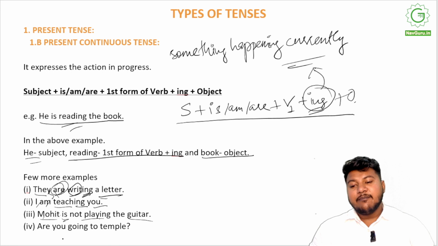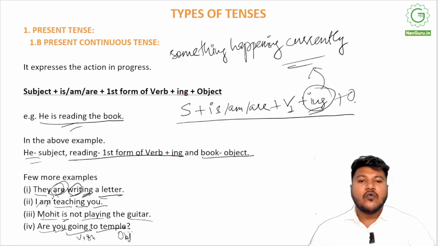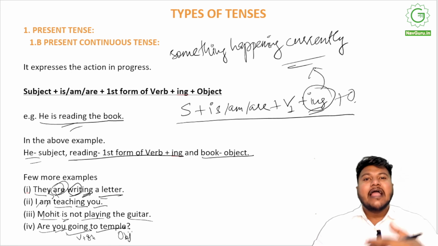And "are you going to temple?" Are you is the subject, going, and the helping verb is replaced here, so it goes before it. Going, go plus ing is the verb plus gerund form, and to temple, temple is the object. So this is how present continuous tense works when we have to explain something that is happening as we speak.